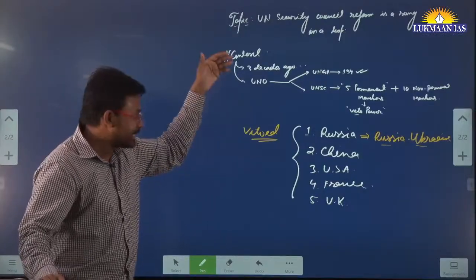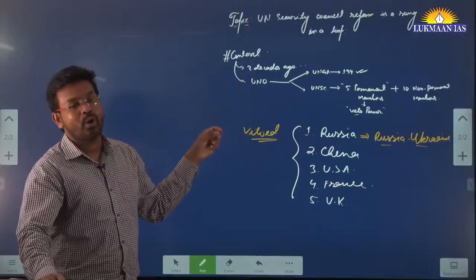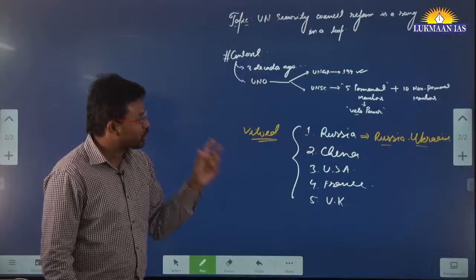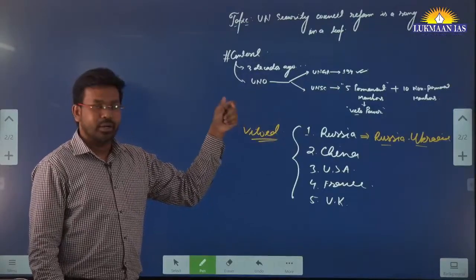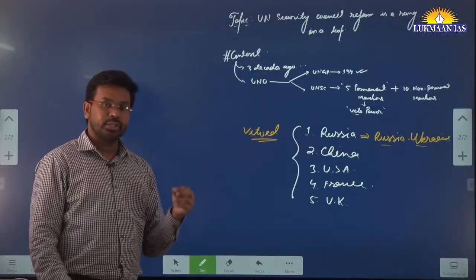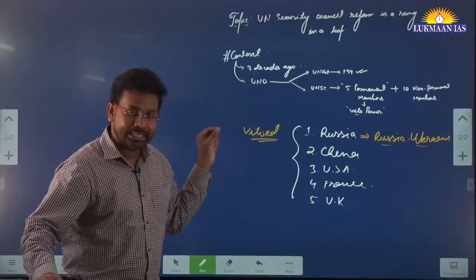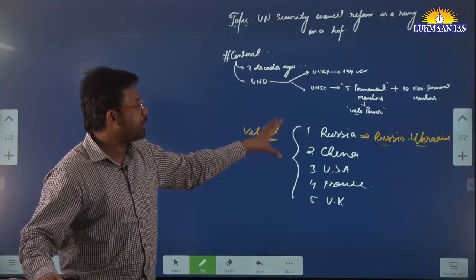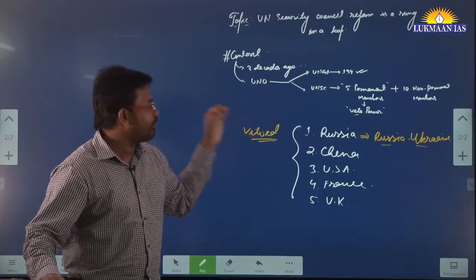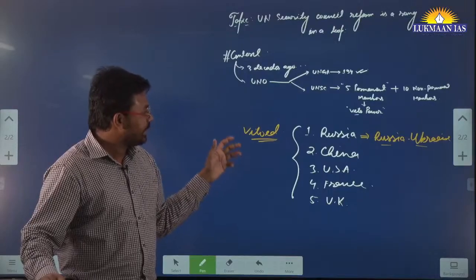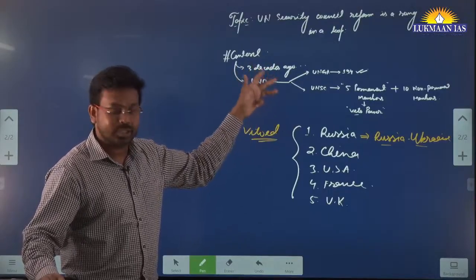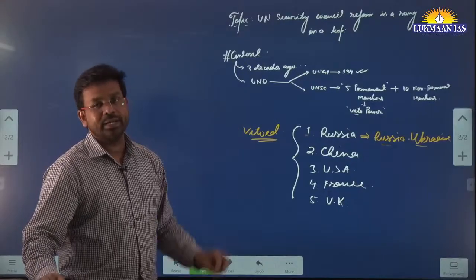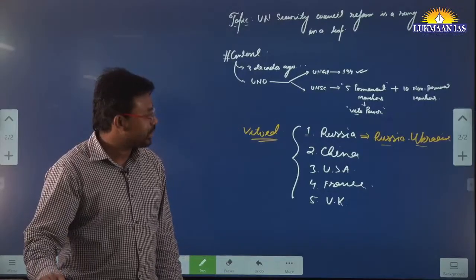But this structure itself is now acting as a bottleneck. It is stopping the other countries from taking any step whenever one of the permanent members of UNSC is itself involved in a warfare. Okay, so the permanent member structure is itself acting as a bottleneck towards fulfilling the objectives of the United Nations Security Council.